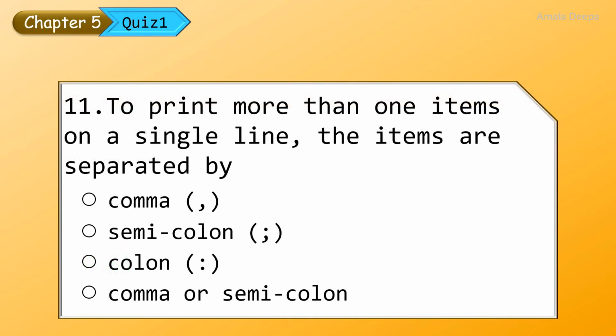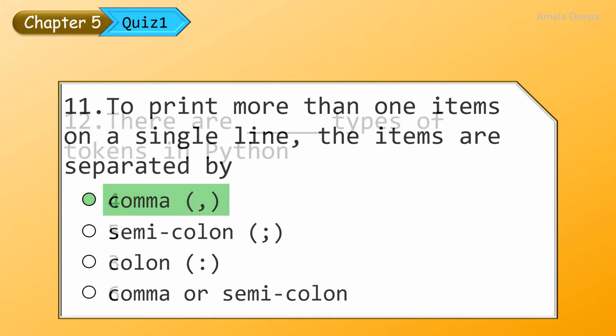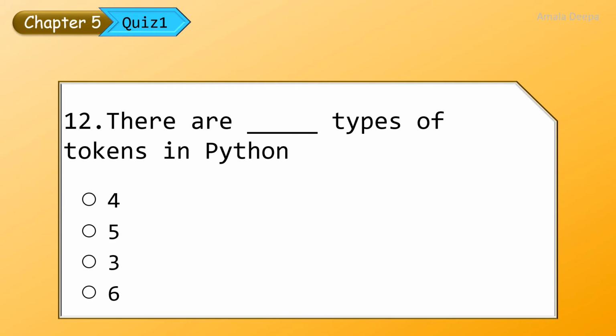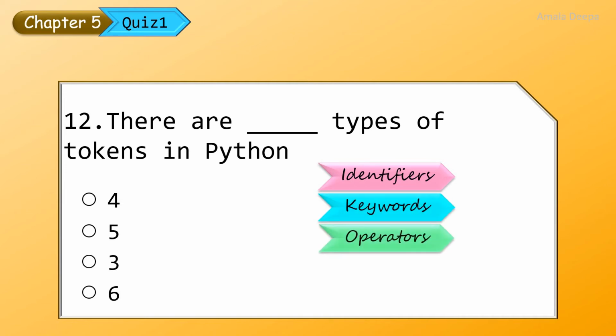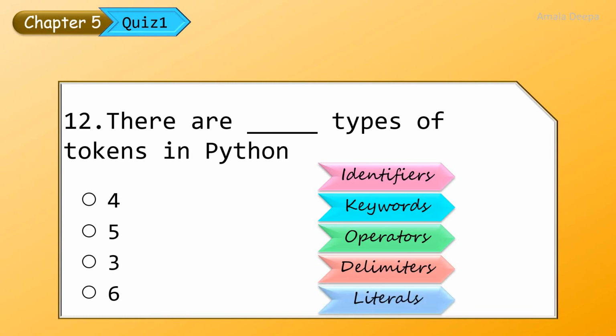To print more than one item in a single line, the items are separated by comma. There are dash types of tokens in Python. There are 5 types of tokens: identifiers, keywords, operators, delimiters, and literals. So the answer is 5.